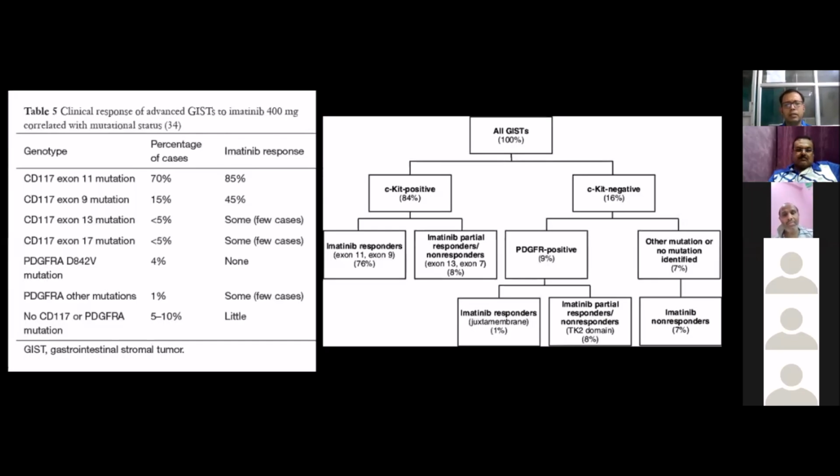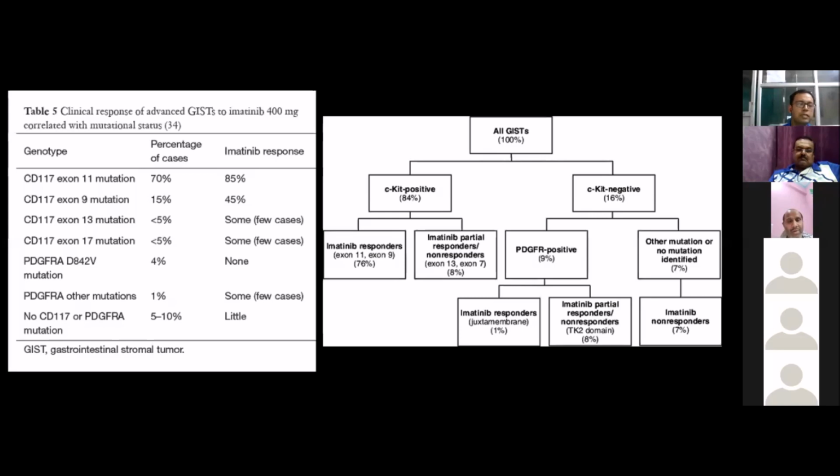As we have seen in the mutation analysis, in case of exon 11 mutation, which is 70%, imatinib response is up to 85%, whereas in exon 9 mutation, the imatinib response is only 45%. So that's the reason in exon 9 mutation you need to give a double dose of imatinib. Whereas exon 13 and 17 are very rare, and the response to imatinib also is very low.